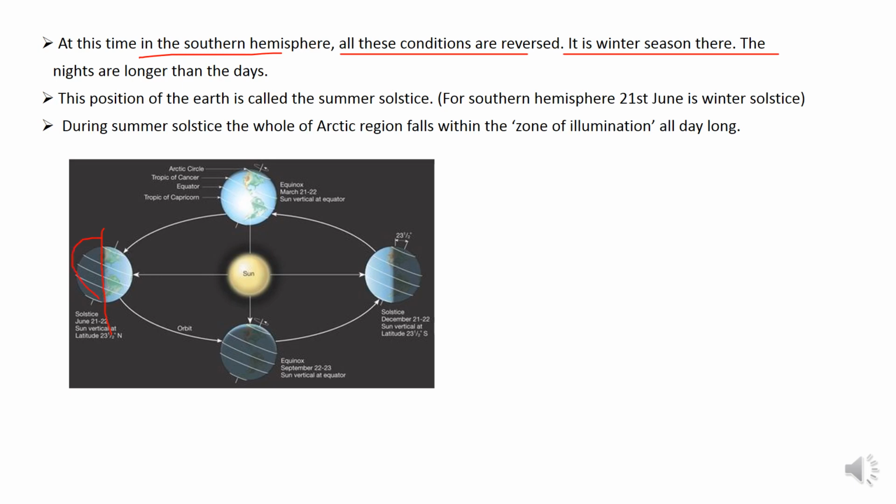This position of the Earth is called summer solstice. For southern hemisphere, 21st June is winter solstice. But we are considering northern hemisphere here. During summer solstice, the whole of the Arctic region falls within the zone of illumination all day long.